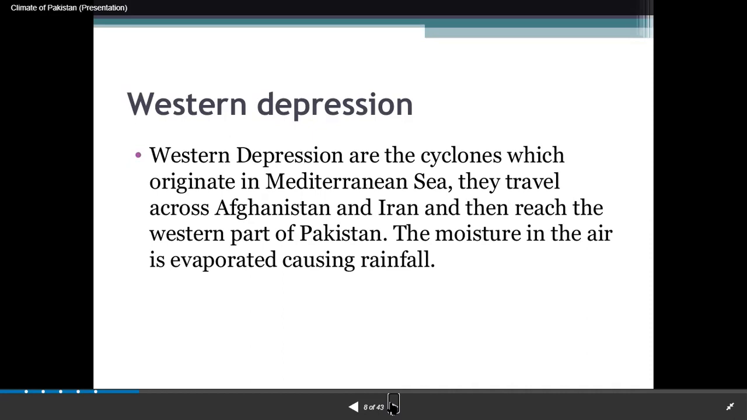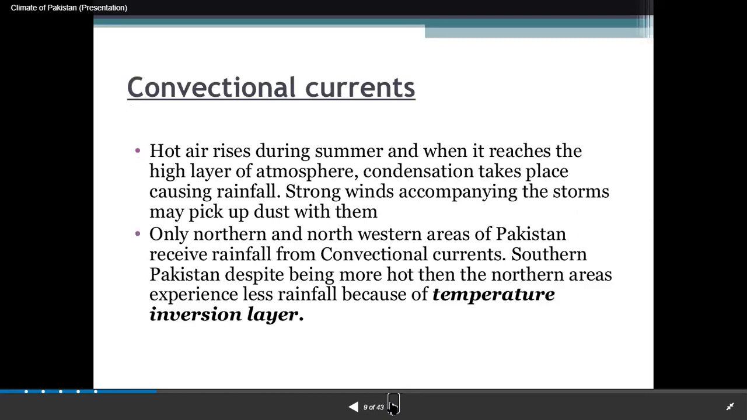Okay. Then another source we have is convectional currents, right? Which is common in north and northwestern areas of Pakistan. It receives convectional currents when the land heats up, right? So what happens? The warm air rises, so condensation takes place and clouds are formed. Then it brings heavy rainfall with thunderstorms also, right? And that happens during summers, right?